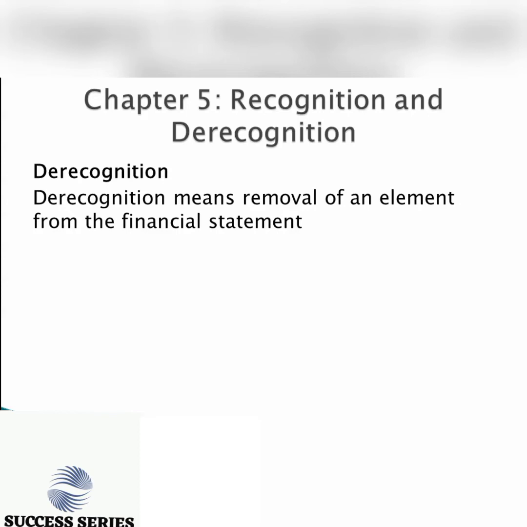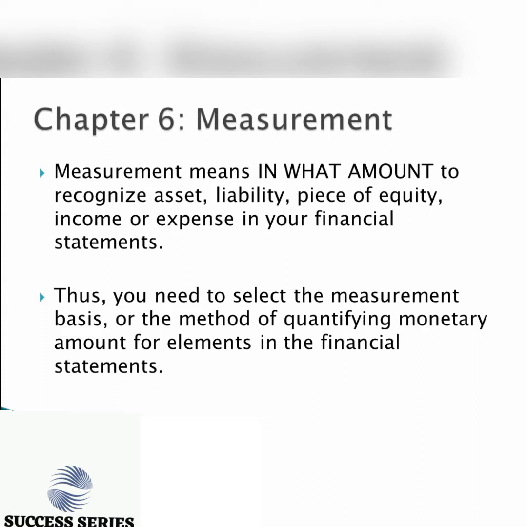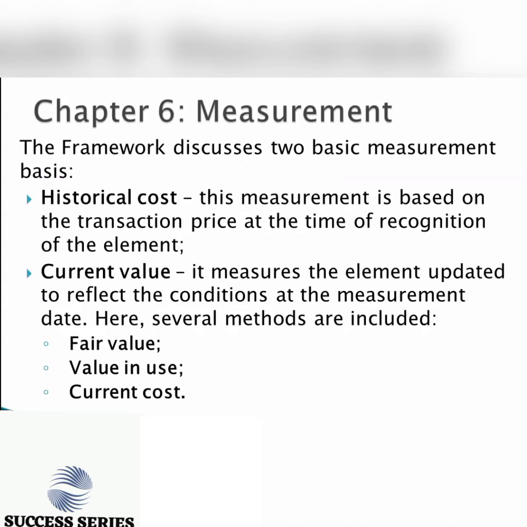Now, we're moving on to chapter 6, which is measurement. When we talk of measurement here, what does it imply? Measurement here is the amount at which to recognize your asset, your liability, a piece of equity, income, or expense in your financial statement. Under the conceptual framework, measurement has two bases. We have the historical cost basis, and then we have the current value basis.